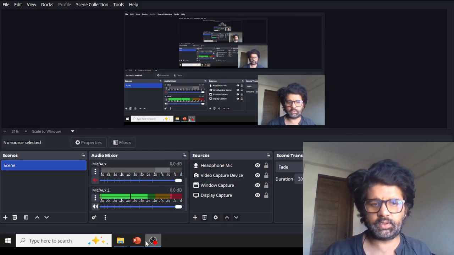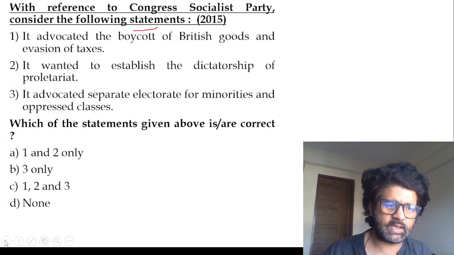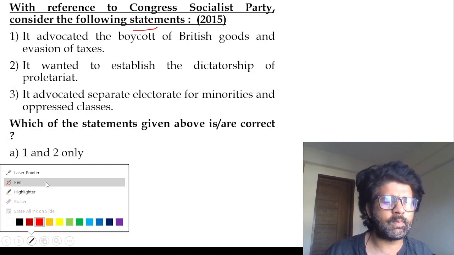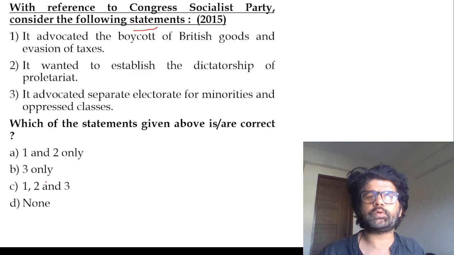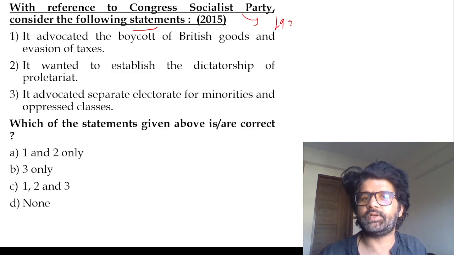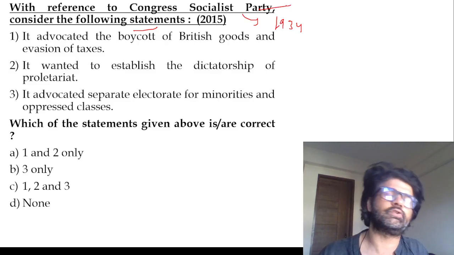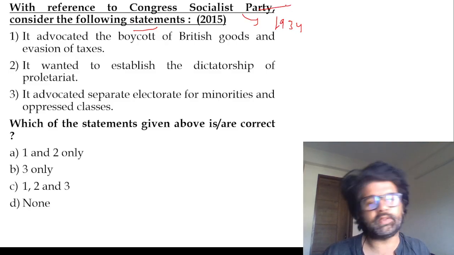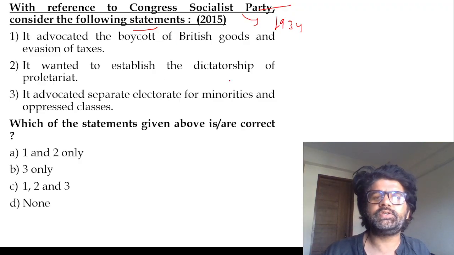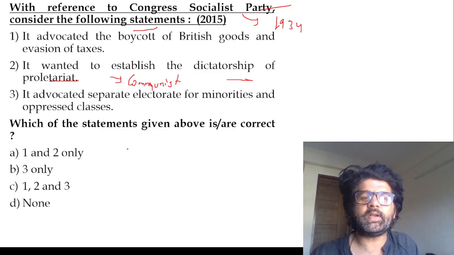Everything is fine. So yeah, the Congress Socialist Party was formed in 1934 by Jayaprakash Narayan, Acharya Narendra Dev, Ram Manohar Lohia and other people. It worked within Congress, as the name suggests, there is the word Congress before Socialist Party. Dictatorship of the proletariat is a communist, Marxist philosophy, which is a little bit extreme. People get confused between socialism and communism a lot.